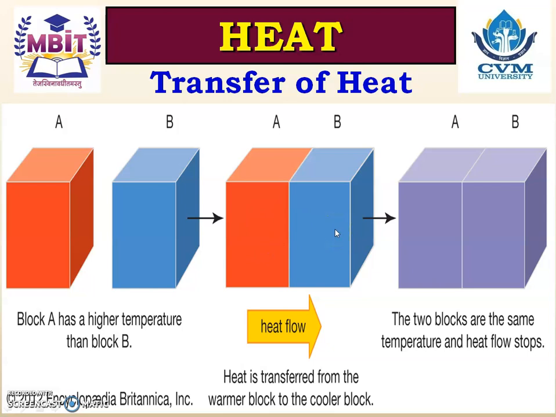It means the transfer of heat takes place from system A to system B. Now this transfer of heat continues until the temperature of both the systems reaches the same. It means whenever they reach the equilibrium condition, or whenever the temperature of both the systems is the same, until then transfer of heat takes place. And after that heat flow stops. So this is how the transfer of heat takes place, and so heat is an energy in transition.